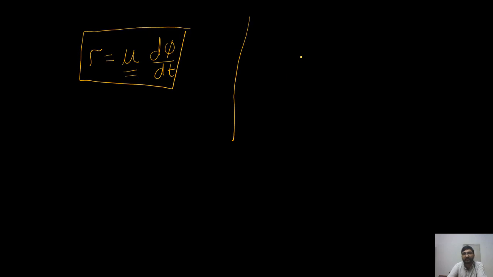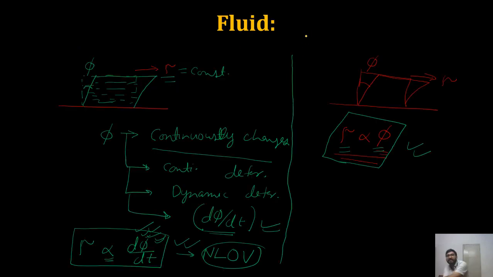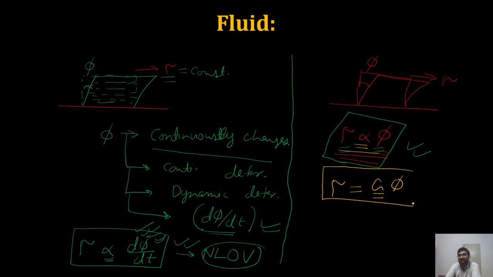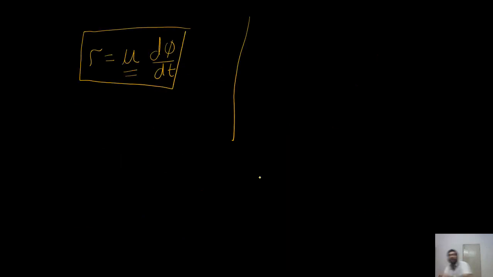In the case of solid, when we remove the proportionality, tau equals G into phi. What is G? G is the shear modulus. So this is the governing equation for solid, and we have the governing equation for fluid, when the shear stress is applied. So try to memorize this formula. This formula will be used very frequently in later stages of our lectures.